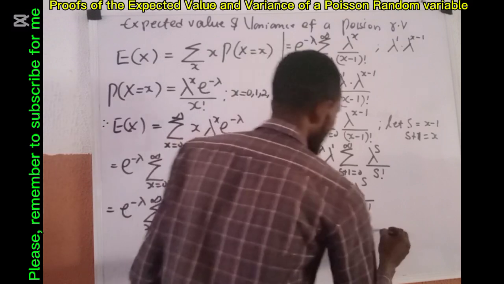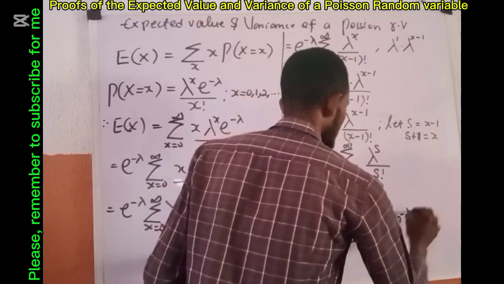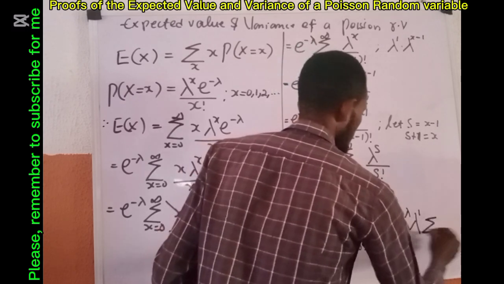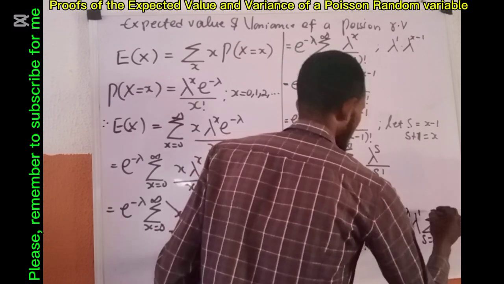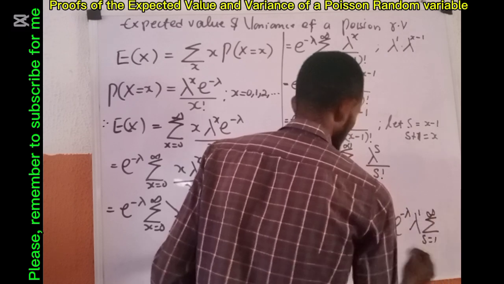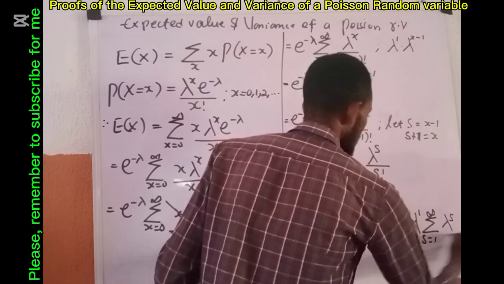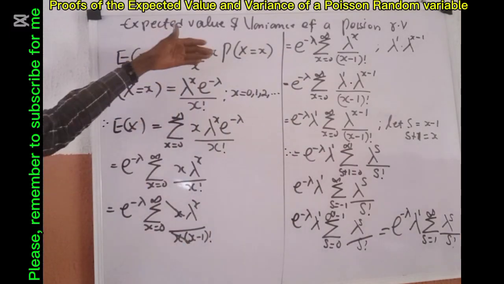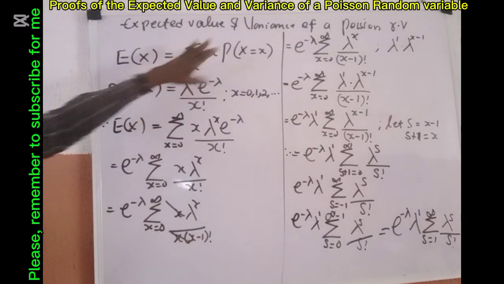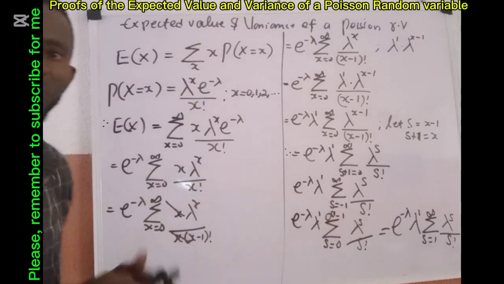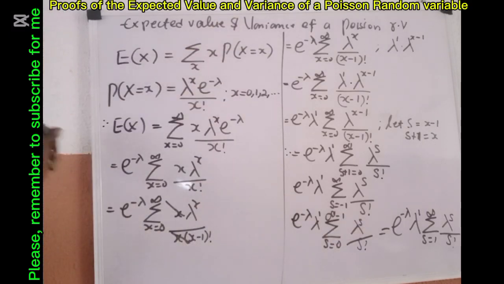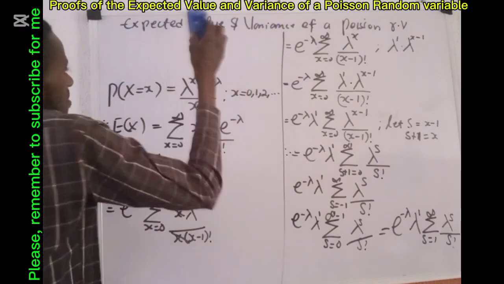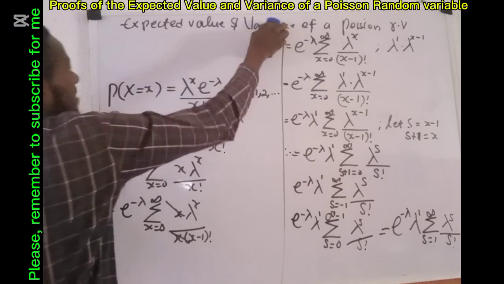So this still implies that what I have is e^(-lambda), lambda raised to power 1, then we now have the sum, s running from 1 to infinity, then we have lambda raised to power s all over s factorial. Please look at where we began. So permit me to clean here and conclude that proof there.